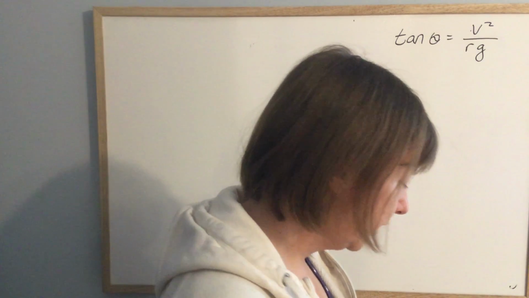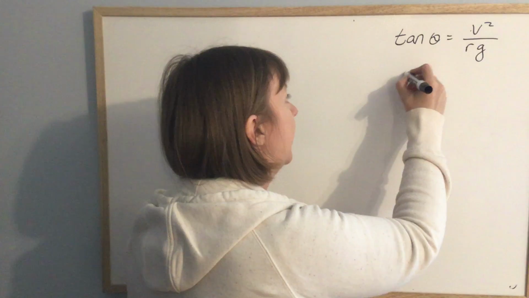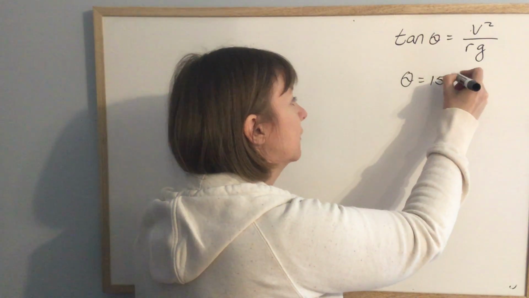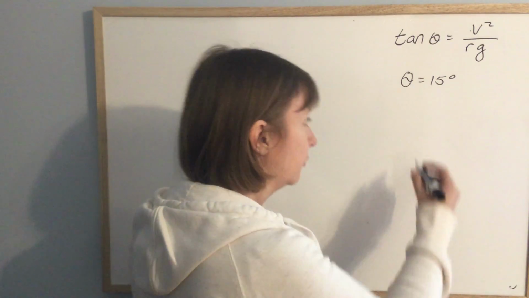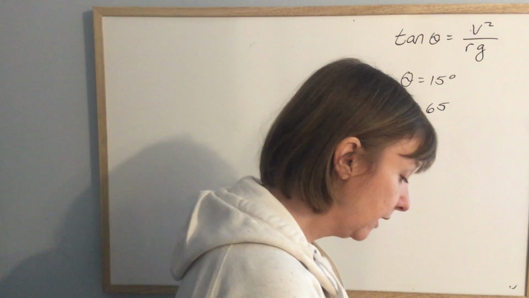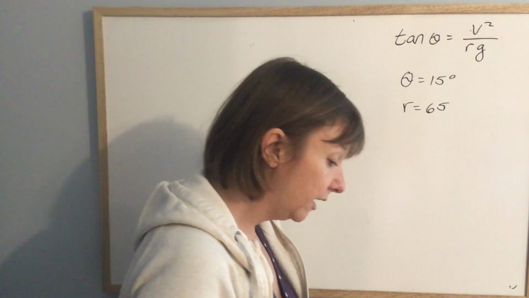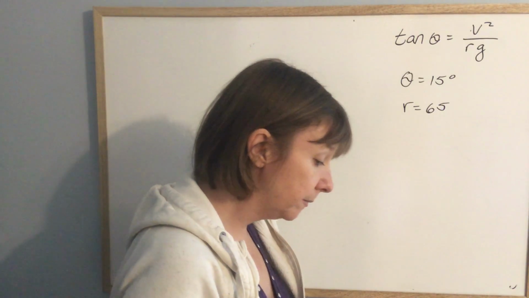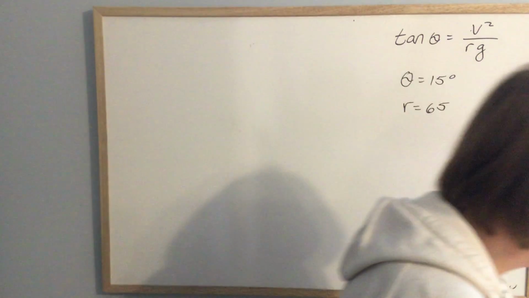So for number 21, it says a car exits a highway on a ramp and it's banked at 15 degrees to the horizontal. The exit ramp has a radius of curve of 65 meters. If the conditions are extremely icy and the driver cannot depend on any friction to help him make the turn, what speed should he travel so that he won't skid off the ramp?